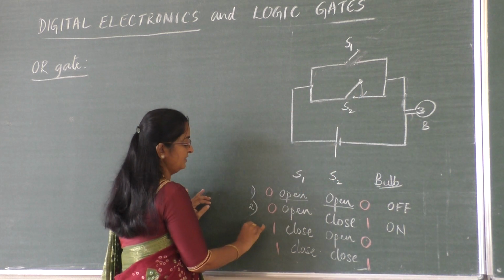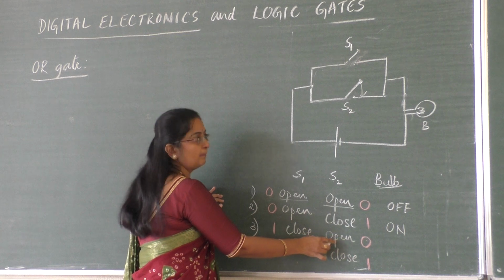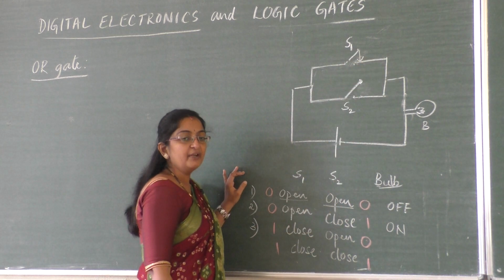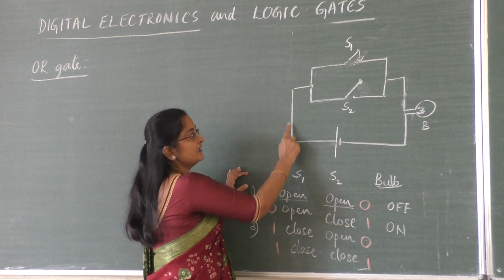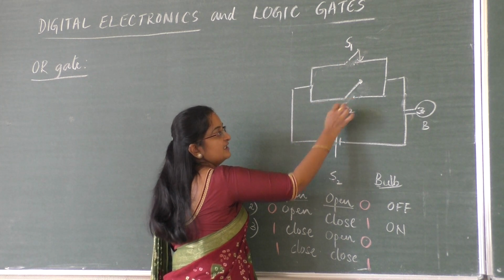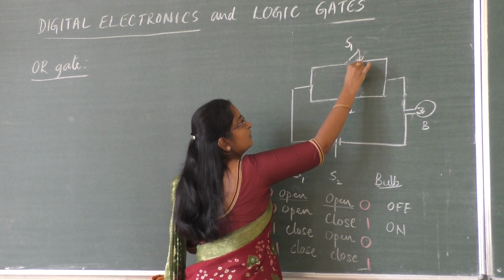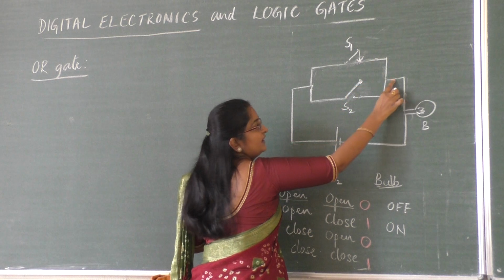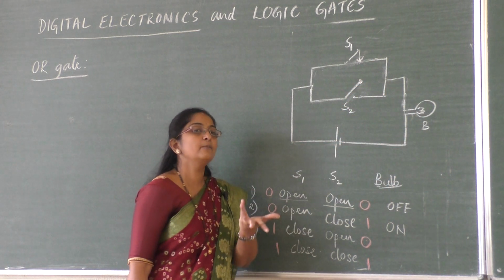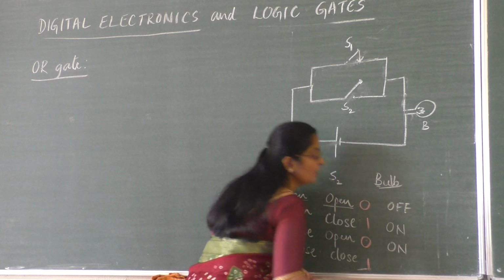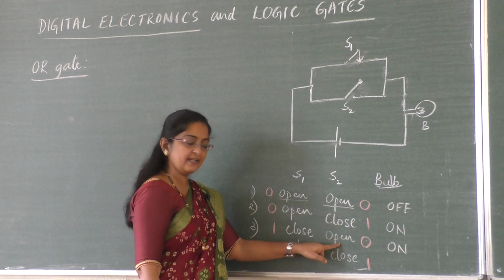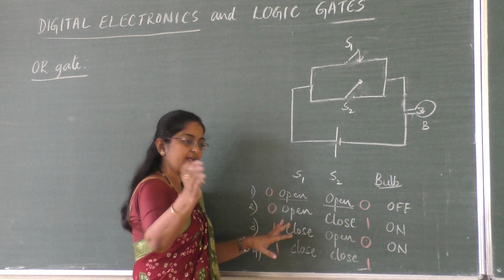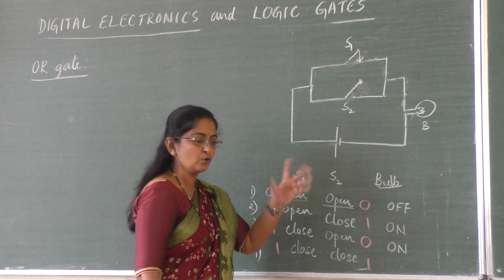So next option, S1 is closed and S2 is open. When S1 is closed, see students, the current will not flow through S2. Why? Because it is open. But since I have closed S1 here, current will flow through it. All the current coming from the power supply will flow through S1, and this bulb will get the current and the bulb will glow. So again the bulb is under on condition with S1 closed and S2 open. Fourth option: only these 4 combinations are possible. You can try if any other extra open close combinations are available.